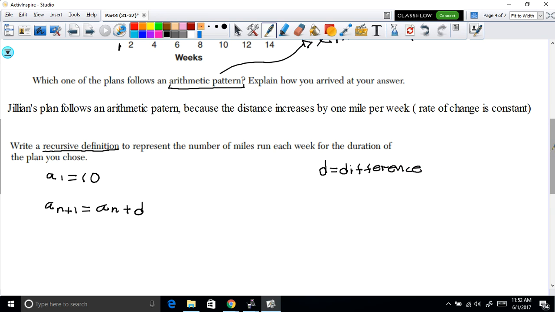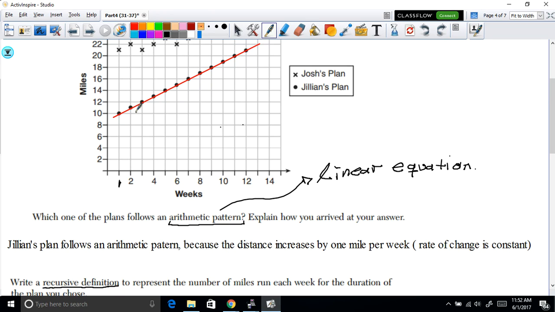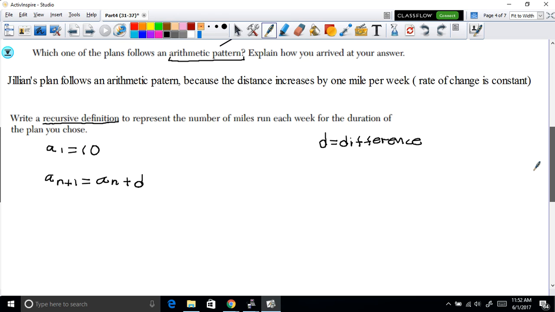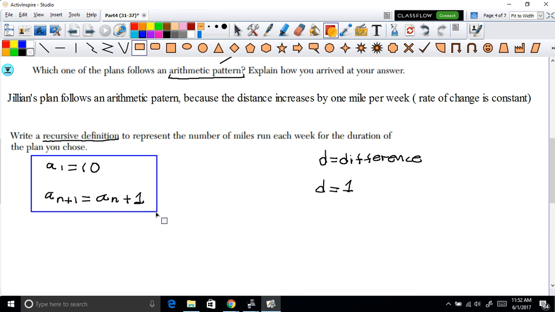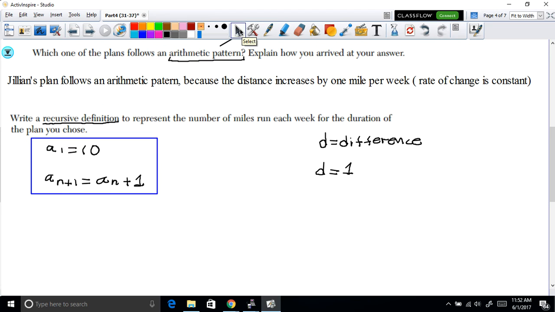Or the rate of change that is changing. So we did say that we have a slope of 1. So if you go 1 to the right, you go 1 up, 1 to the right, 1 up, 1 to the right, 1 up. So that means that here, at least in this problem, the difference is equal to 1. So that means that in our formula, instead of writing d, we can just write 1. So this is what we call the recursive definition of an arithmetic sequence, which we know it's an arithmetic sequence because it follows an arithmetic pattern here.